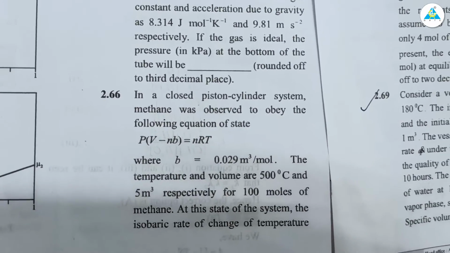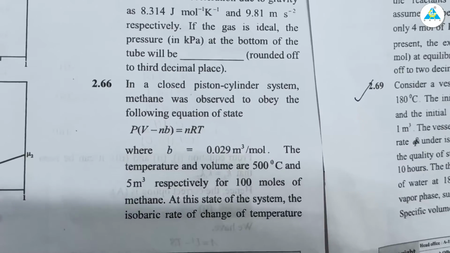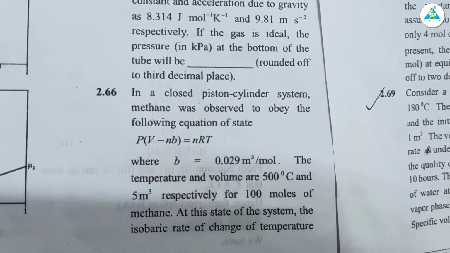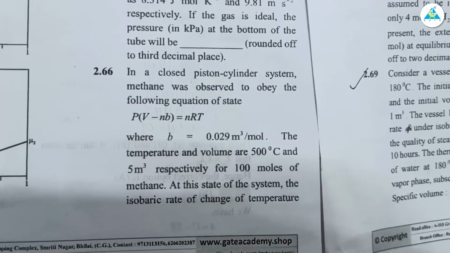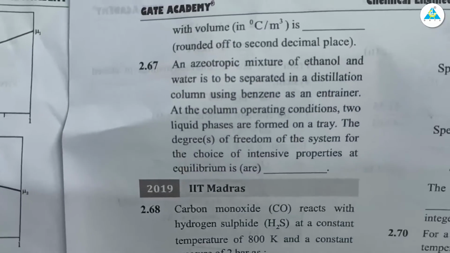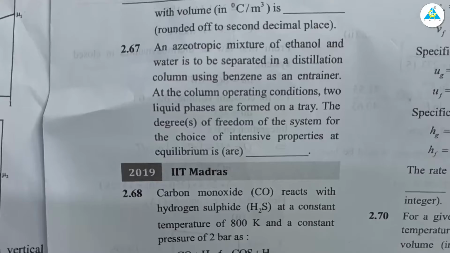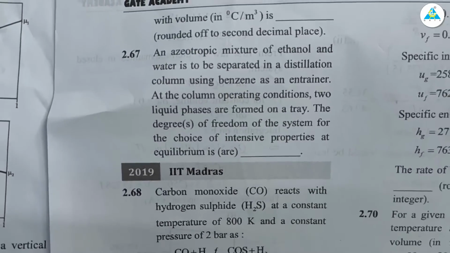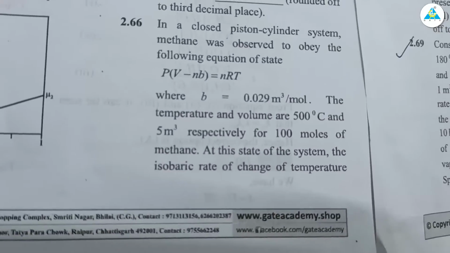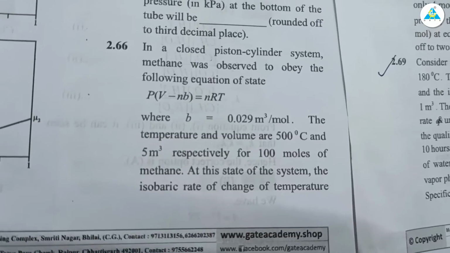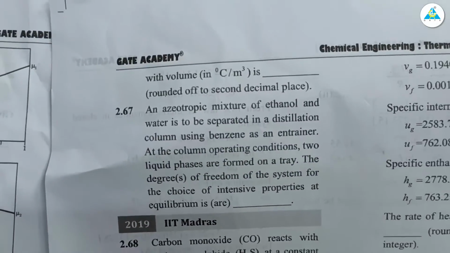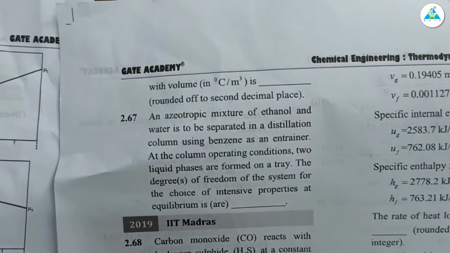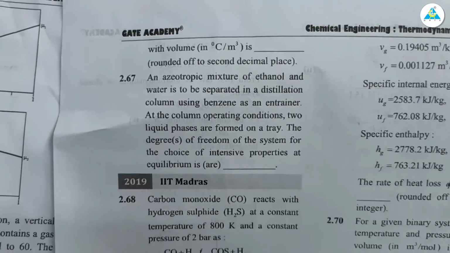At this state of the system, they are asking the isobaric rate of change of temperature with volume, and the answer should be in degree Celsius per meter cube. Clear? So this we will solve now.